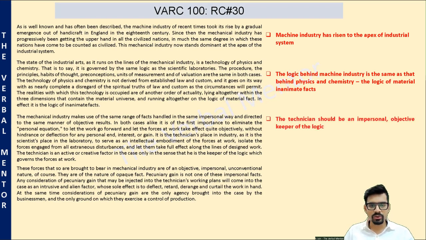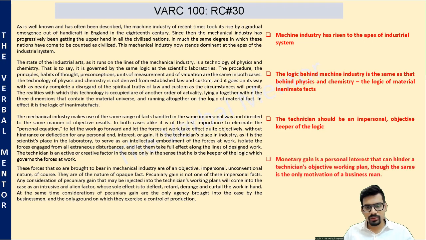Then he starts explaining the role of the technician in this machine industry, and he again points out that even a technician has to be an unbiased, impersonal, and objective keeper of that logic. He furthers that point in the last paragraph and tells us that monetary gain is a personal interest that can hinder a technician's objective working plan, though the same is the only motivation behind a businessman's plan.